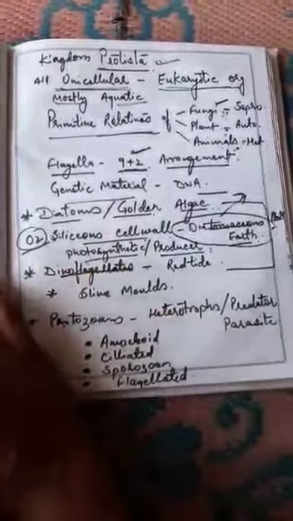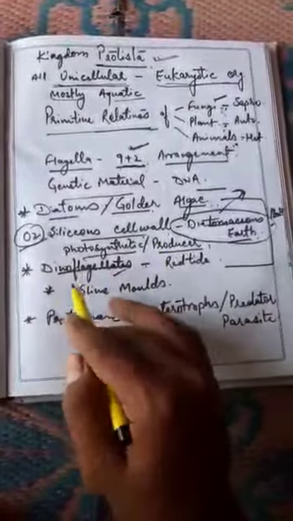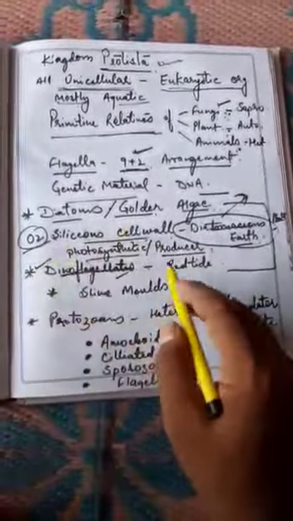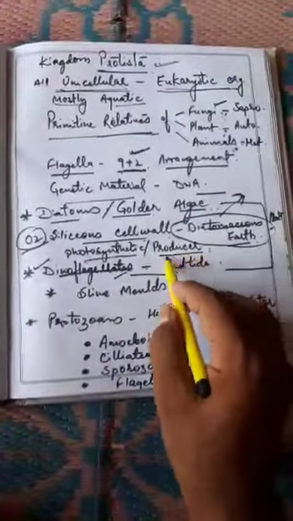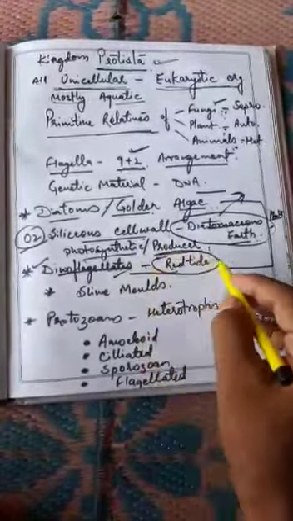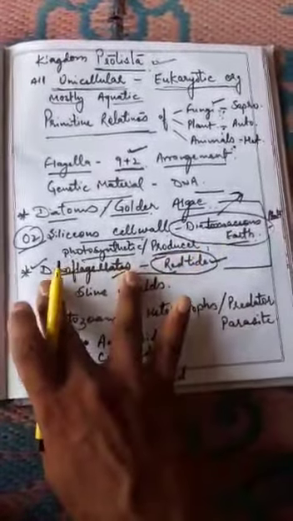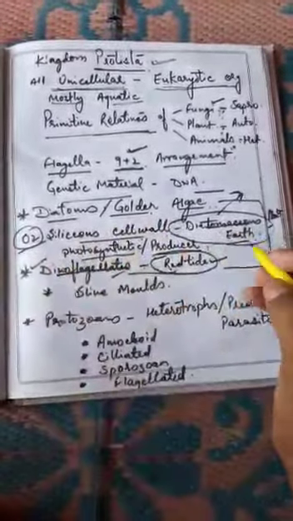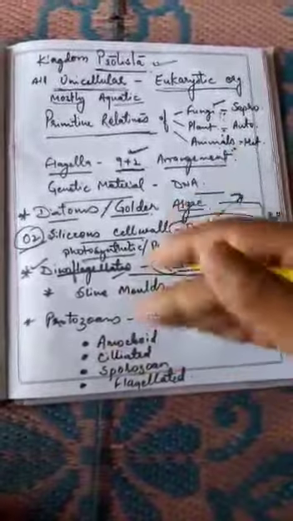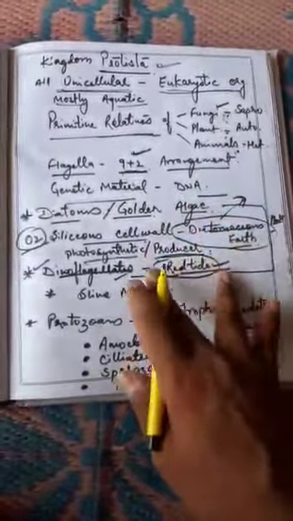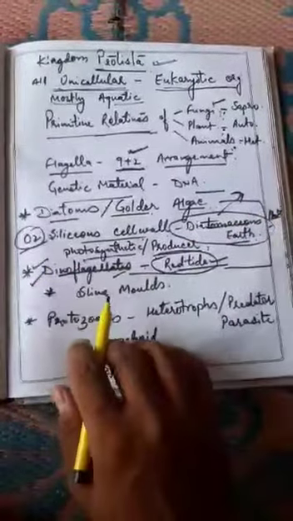Dinoflagellates have 2 flagella, that's why they are known as dinoflagellates, and they are poisonous also. Gonyaulax is a kind of dinoflagellate which causes red tide at one particular season of the year, when they produce a larger amount of spores. So that causes red tide. The ocean and sea become red at that particular time when they reproduce.